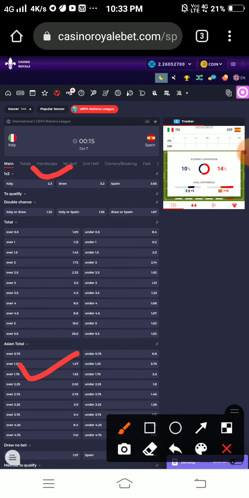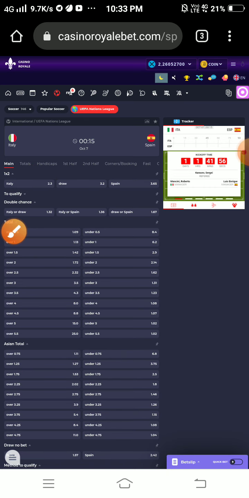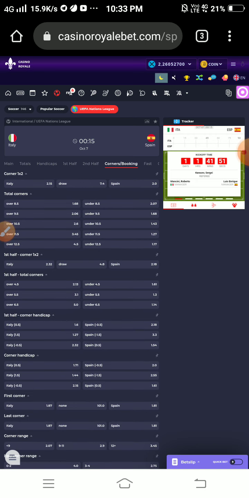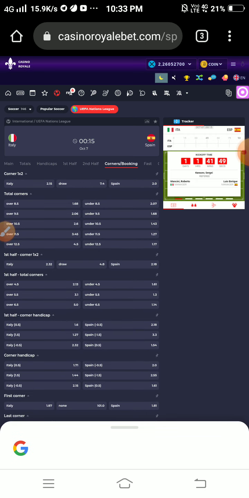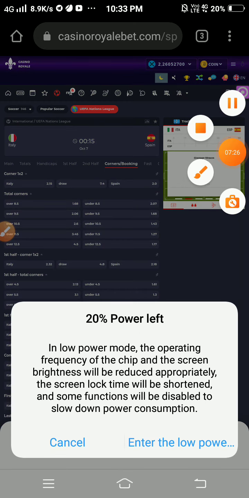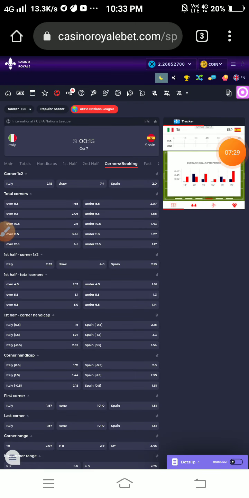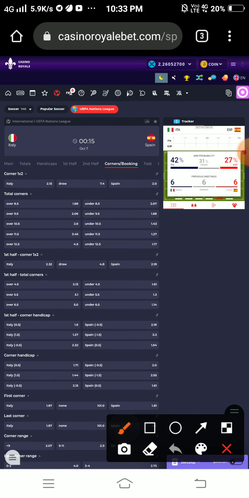Okay, and now we have more markets here. I will show you. There's a corner market also. Lots of markets there. If I explain everything, this video would take 2, 3, 4 hours, so I will explain the main things. On corners, you can choose total corners. You can choose who will win regarding corners. If Italy wins, you will get 2.50.